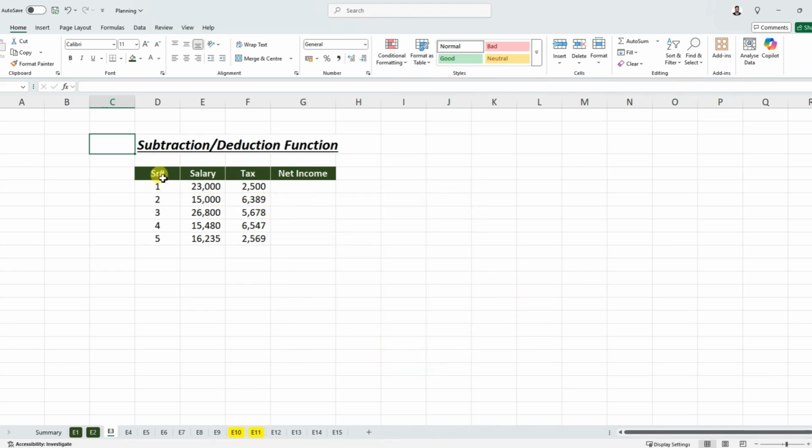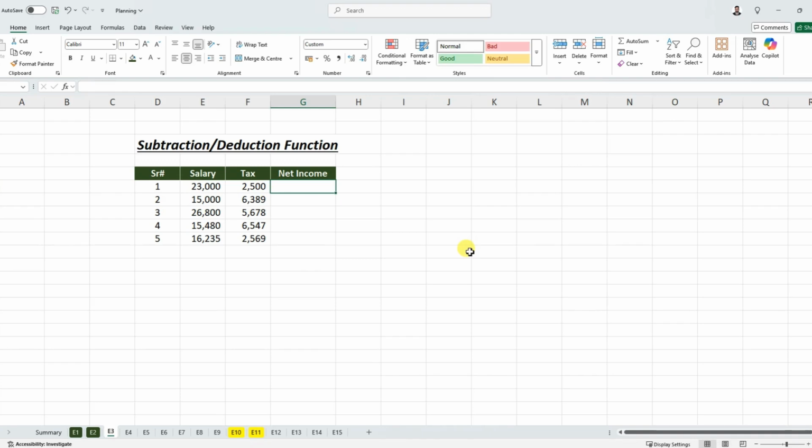So I have a very simple example. I have a few columns: salary column, tax column, and net income. So if I want to calculate net income, I have to deduct tax from my salary. So I will use the subtraction or deduction function.